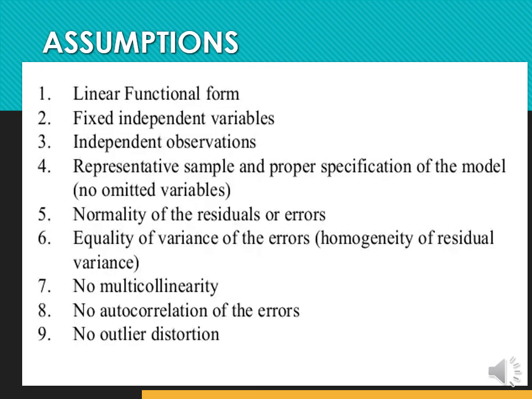Now we will talk about some of the assumptions. There are basically 9 assumptions. First is the linear functional form, next is the fixed independent variable, next comes the independent observation, next is the representative sample and proper specification of the model, in which there is no omission of variables. Next is the normality of residuals or errors, and next is the equality of variance of the errors, that is homogeneity of the residual variance, and no multicollinearity, no autocorrelation of the errors, and no outlier distortion are the assumptions.